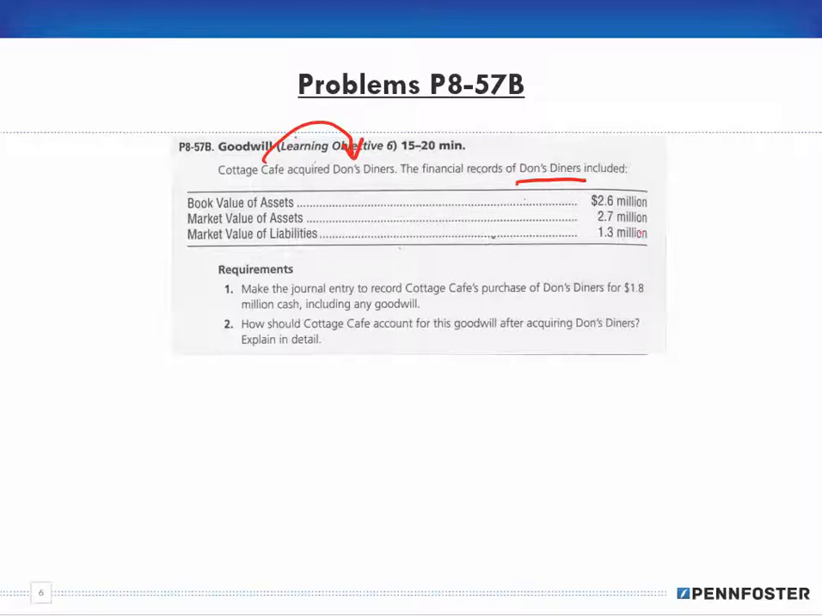Okay. Now it says make the journal entry to record Cottage's purchase of Don's Diners for 1.8 million cash, including any goodwill. How should Cottage Cafe account for this goodwill after acquiring Don's Diners? Explain in detail. Okay. Now, the whole idea here is we have to calculate the goodwill.